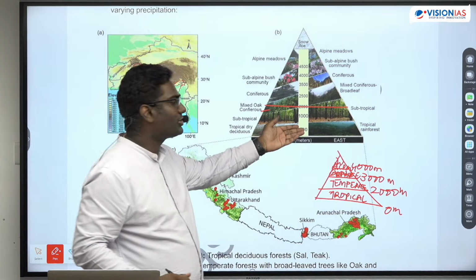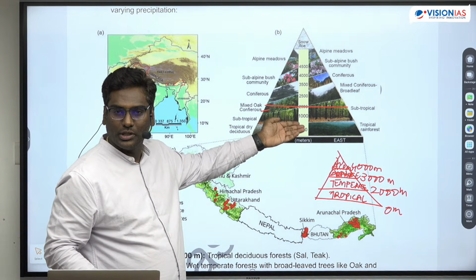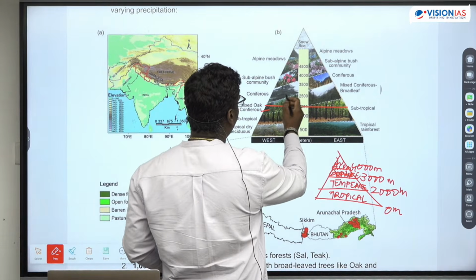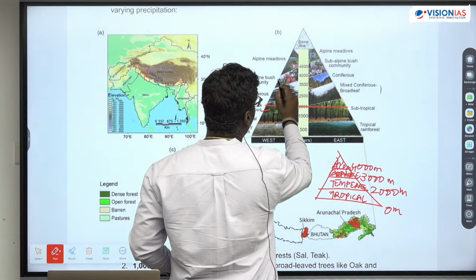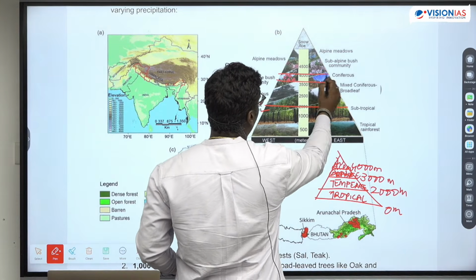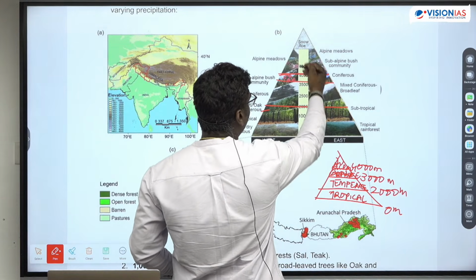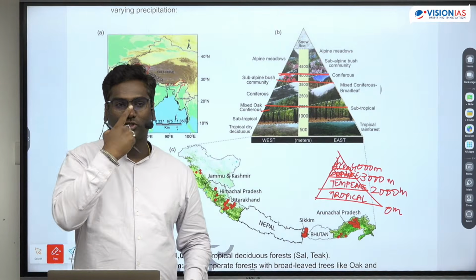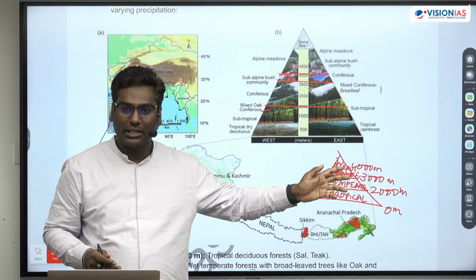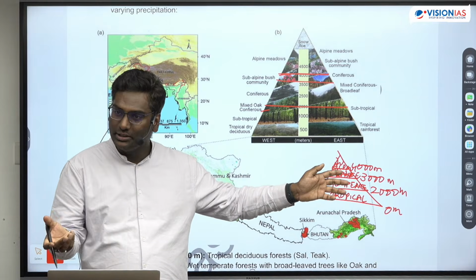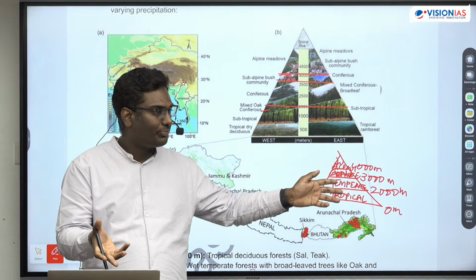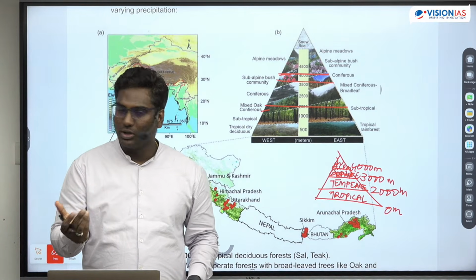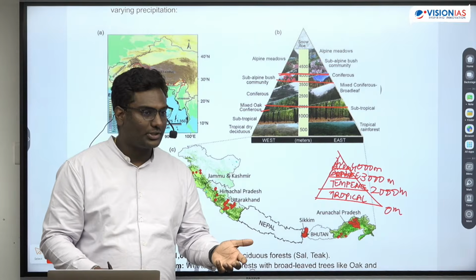So this is tropical, subtropical, okay? This is tropical and subtropical. इसके बाद आप देखेगा तो like you will see temperate, okay? Temperate and conifers will be there up till here. See up till here almost temperate and conifers. इसके ऊपर आपका alpine meadows है, ठीक है? So alpine meadows का मतलब यह है, अभी पहलगाम था, पहलगाम has a grassland, that's the alpine meadows, okay? So मर्ग पता है, गुलमर्ग, सोनमर्ग, okay? That is actually alpine grasslands, okay?